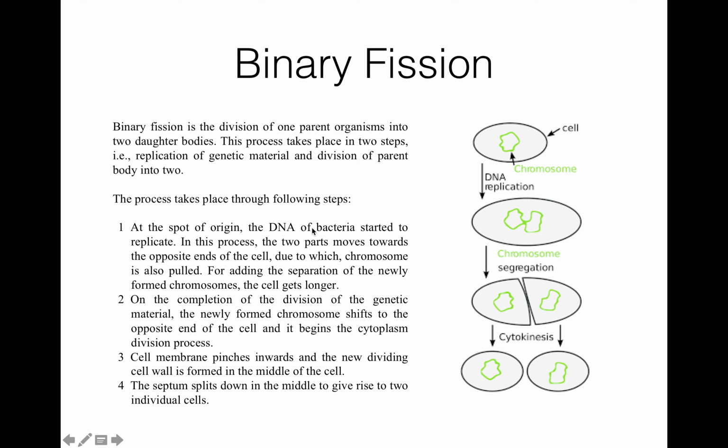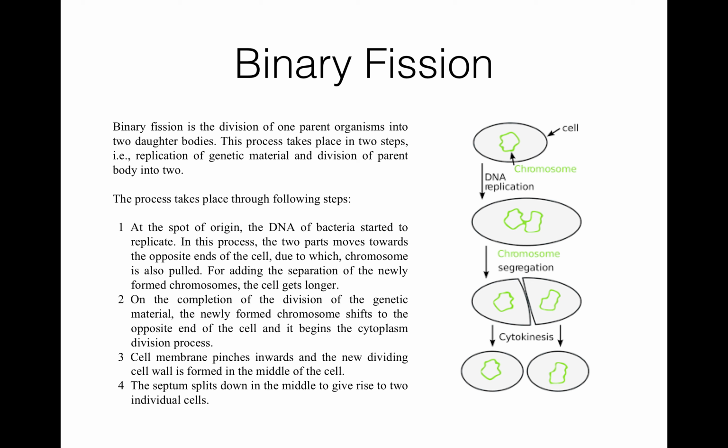So first of all, you can see this is a chromosome. Now comes chromosome replication, DNA replication, then segregation of chromosomes, then cytokinesis. There is one spot of origin, it may be here or here, anywhere, where the DNA of the bacterium starts to replicate.